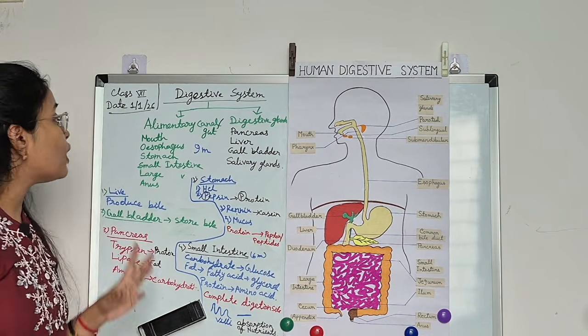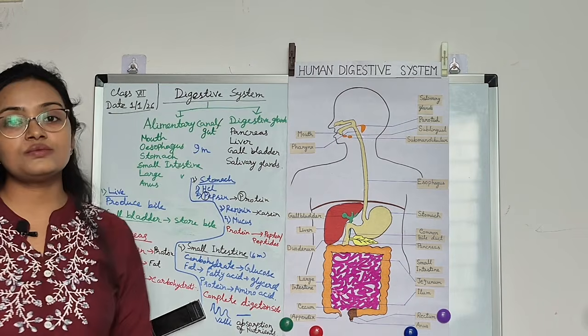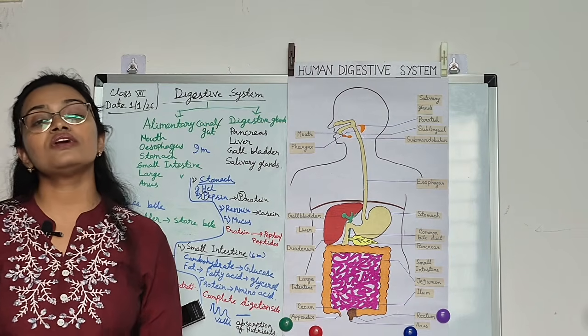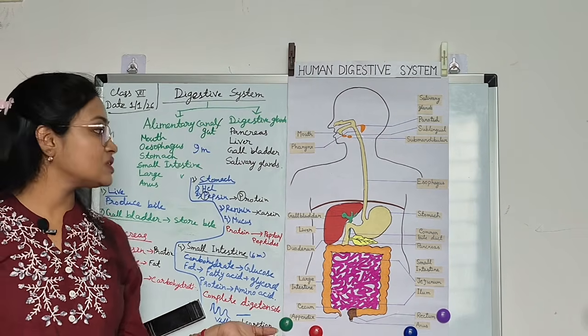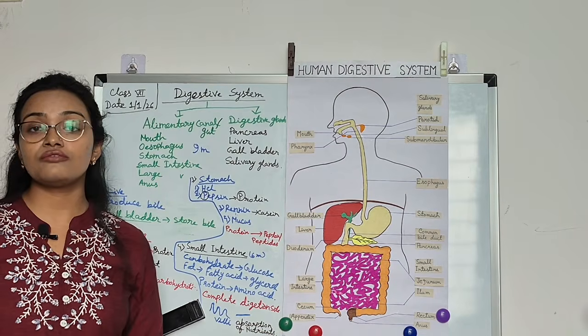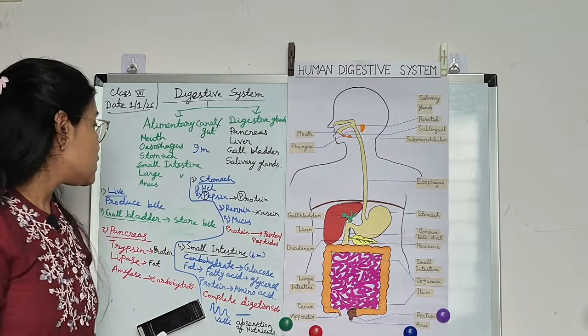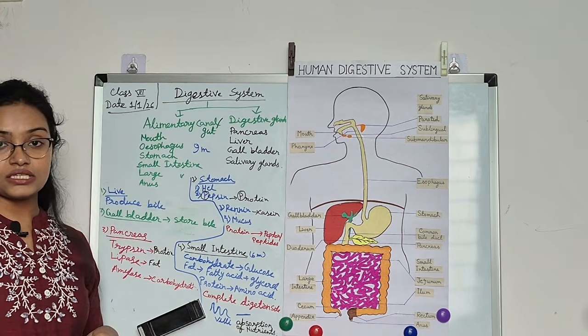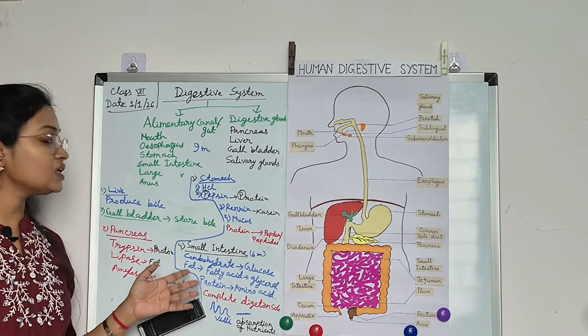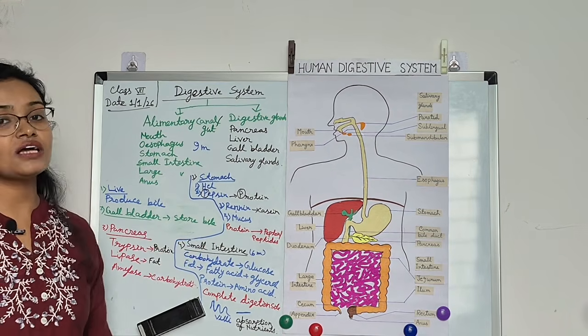So this is all about the human digestive system. Today we have learned the human digestive system, the glands, what their functions are, how they work, and which type of food is digested. Like protein digestion starts in the stomach. Now I will ask some questions.